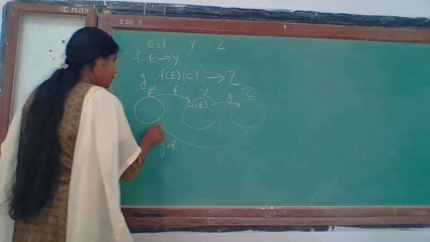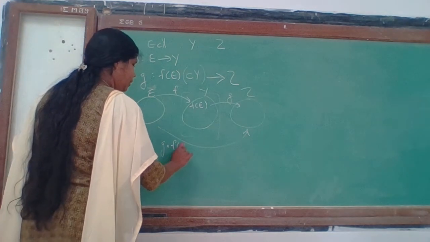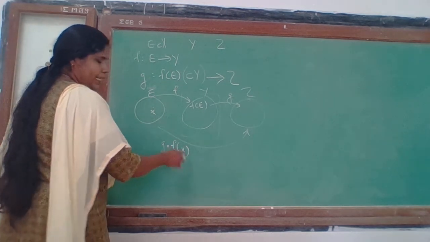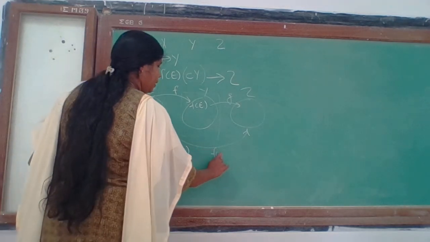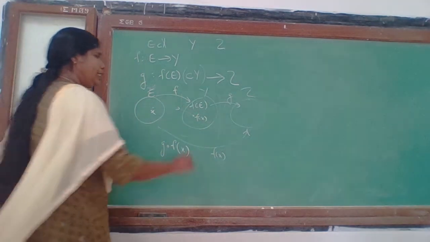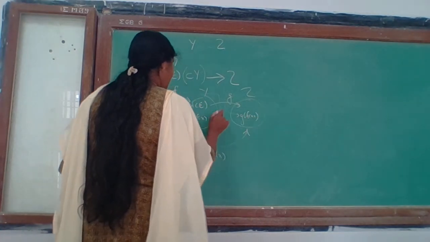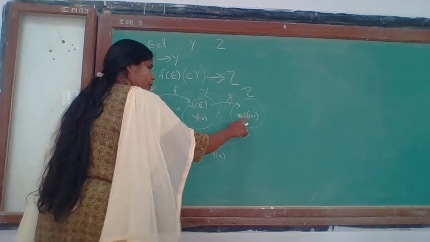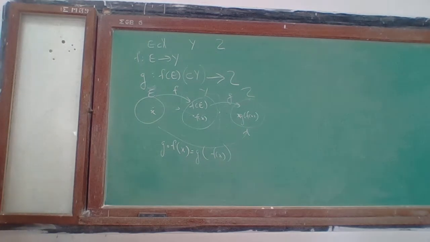If this is the case, you can consider the function g composition f. What is the definition of g composition f? If we choose some point x here, g composition f at x is obtained by applying f at x first. You have f of x, some point here. X is taken to f of x, and this f of x is taken to some point here, g of f of x. So x is mapped onto this particular point. This is g of f of x. This is the definition of g composition f.